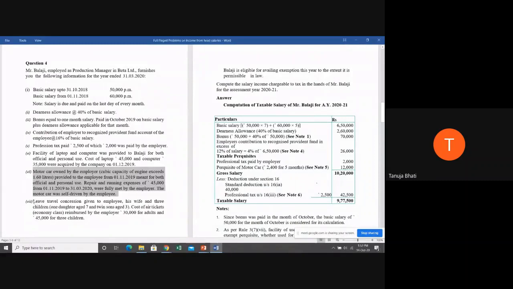Okay, next. Leave travel concession given to the employee, his wife and 3 children. One daughter aged 7, twin sons aged 3. Cost of air ticket is the economic class, which is reimbursed by the employer, 30,000 for adults and 45,000 for 3 children. Now tell me students, leave travel concession, if the employee is taking an economic class, is it going to be exempt, 100% taxable? Tell me what it is.